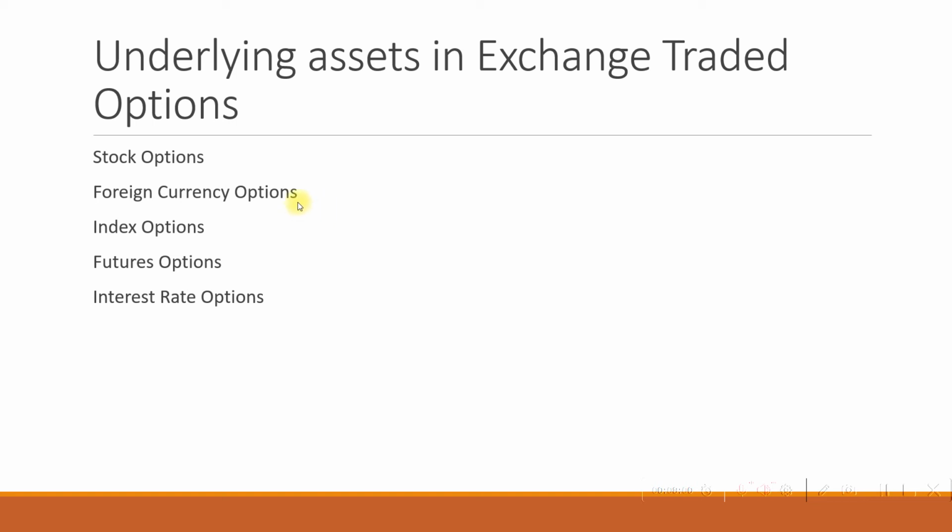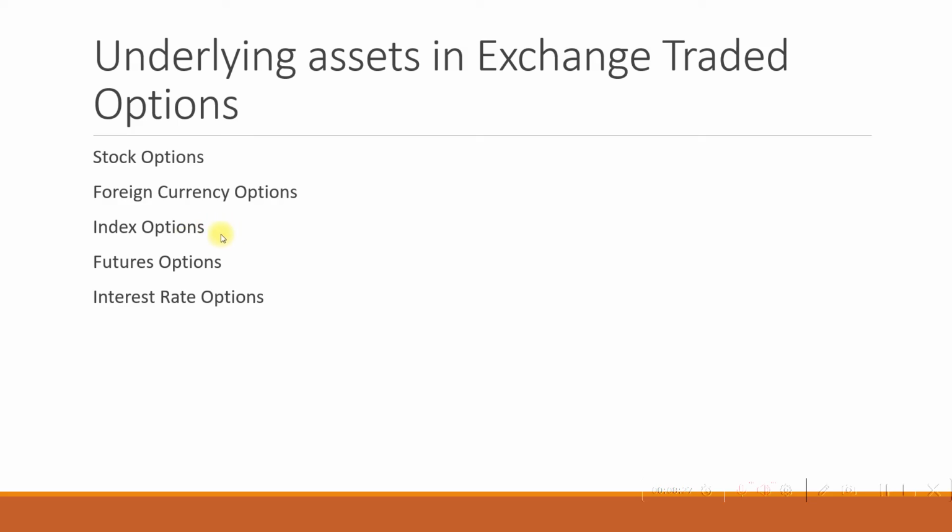Next is foreign currency options. What are they? Another important asset is foreign currency, which is traded in various exchanges, including Philadelphia Stock Exchange. Philadelphia Stock Exchange offers both American options contracts as well as European options. The major currencies traded in Philadelphia Stock Exchange are US dollar, Australian dollar, British pound, Canadian dollar, etc.